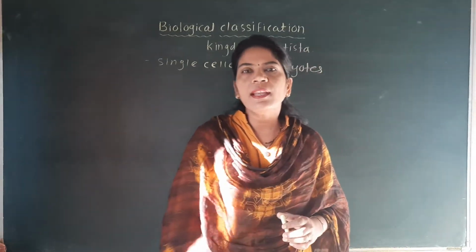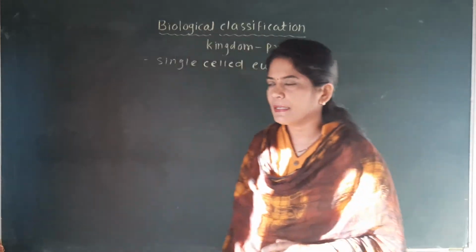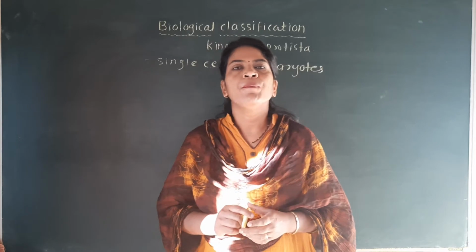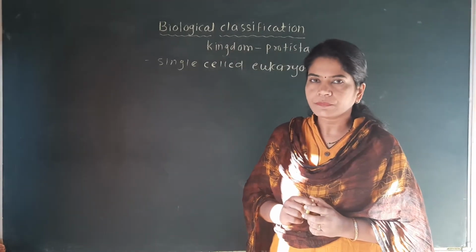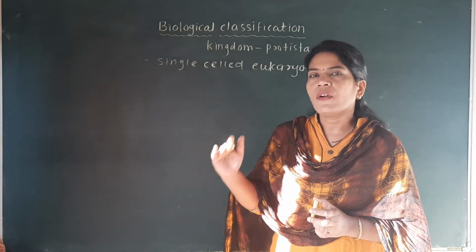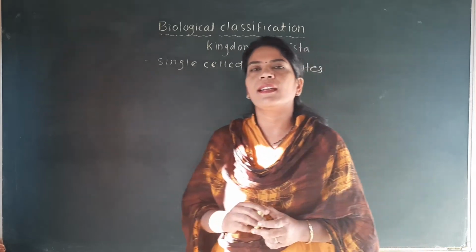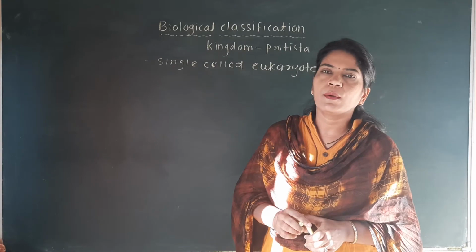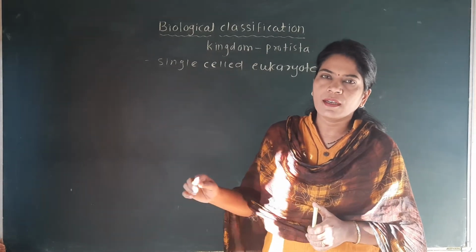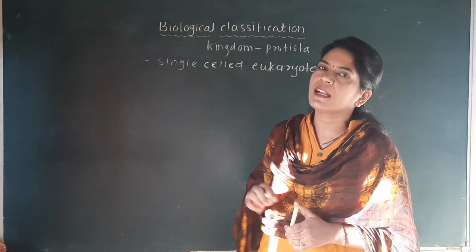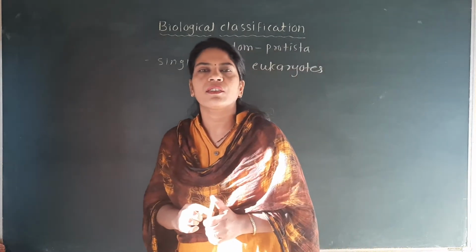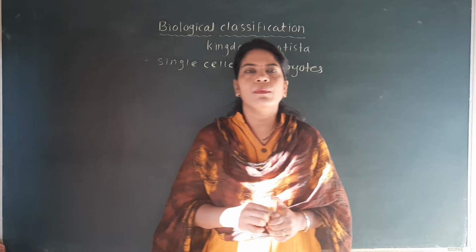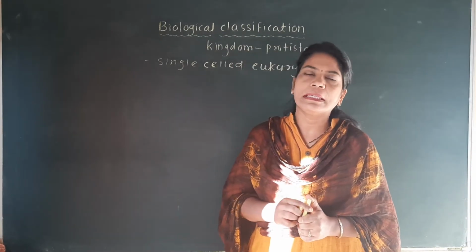All these four kingdoms are the eukaryotes. But the important characteristic of this kingdom Protista is that even though it is eukaryotic, it has only one cell, that is the single cell. But kingdom Fungi, Plantae, and Animalia, even though they are eukaryotic, are also multicellular. Only this one kingdom is eukaryotic but single cell. So this characteristic of the Protista is very important. It may be asked as an MCQ for the NEET exam.